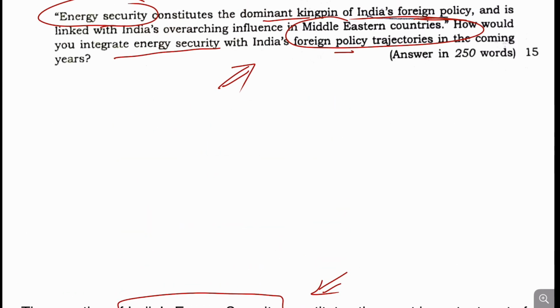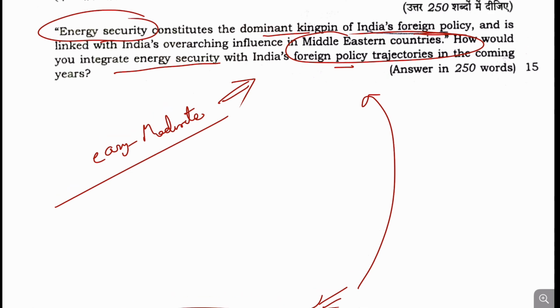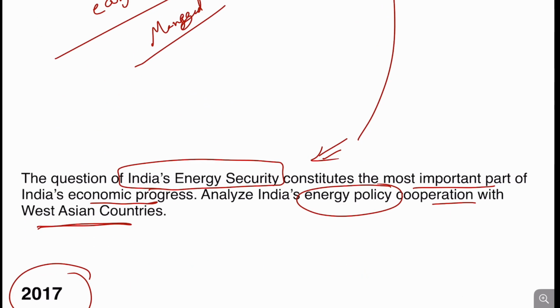As this question is in continuation with this series, that is why I will categorize this question as easy to moderate, somewhere between easy to moderate, right? So this question can be managed in the examination with the knowledge of the aspirants.